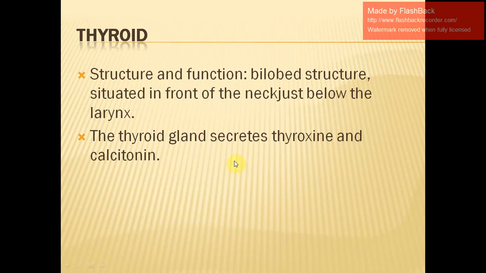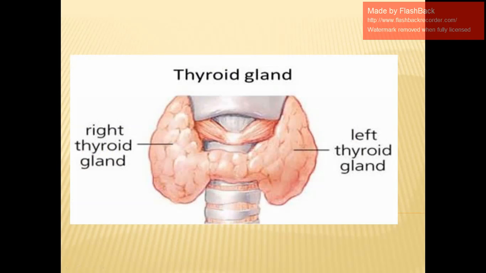Okay, so the hormones it produces are thyroxine and calcitonin, but calcitonin is not in the syllabus, so we will not discuss anything further on it. Okay, so you might get this diagram and you might be asked to label it or identify this particular endocrine gland. What are the secretions produced by this endocrine gland?